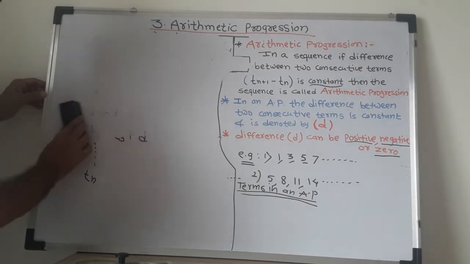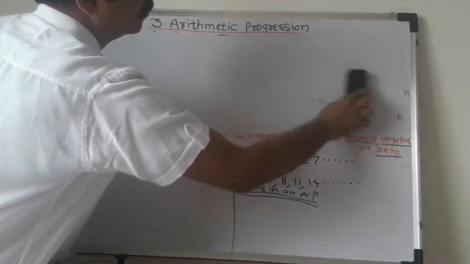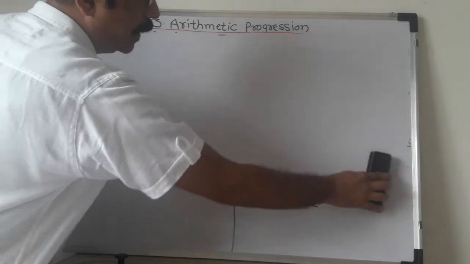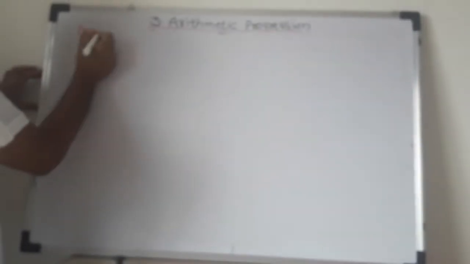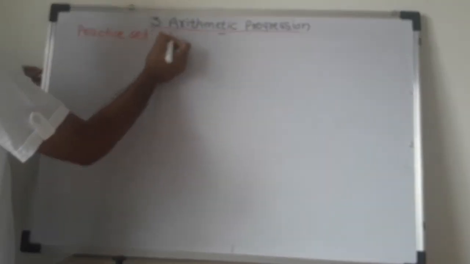Now by using this meaning of sequence and arithmetic progression, we will solve a few sums from practice set 3.1. See, question number 1.